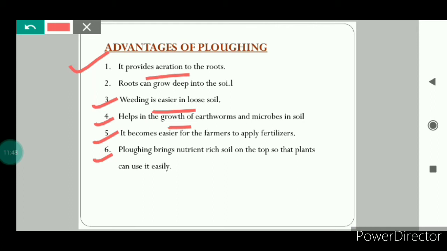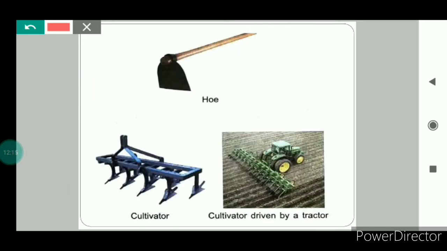Only a few centimeters of the top layer of the soil is rich in nutrients, and plowing brings the nutrient-rich soil to the top so that plants can use it easily. So this was all about the advantages of plowing. Now let me show the tools that are used for plowing.